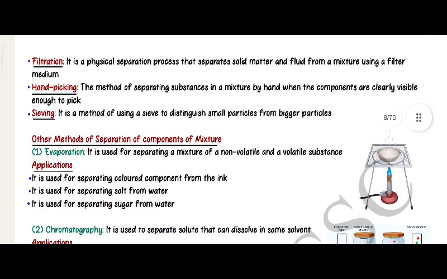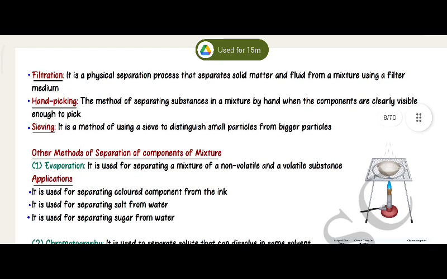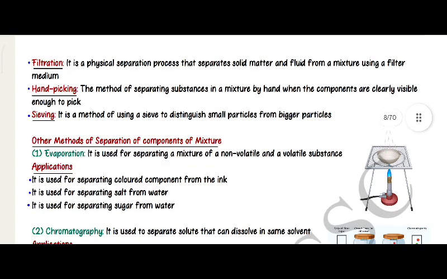Filtration is a physical separation process that separates solid matter and fluid from a mixture using a filter method. Hand picking is the method of separating substances in a mixture by hand when the components are clearly visible enough to pick.